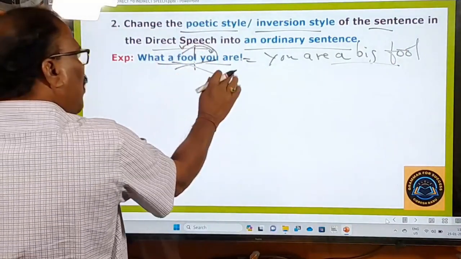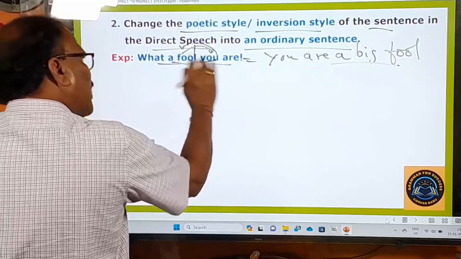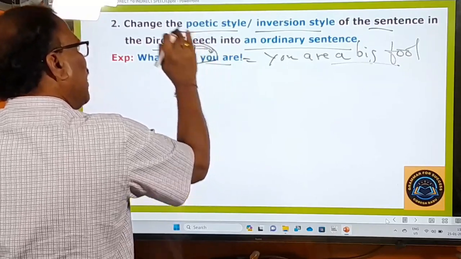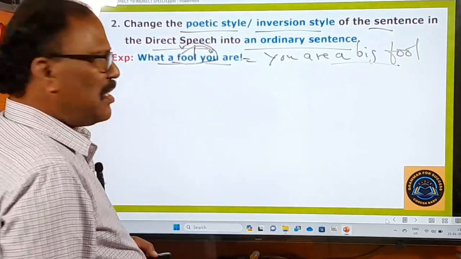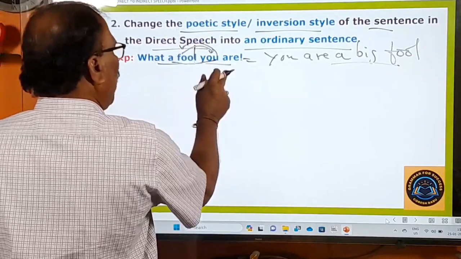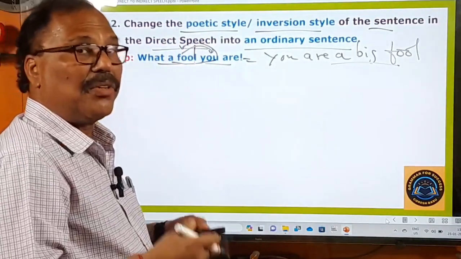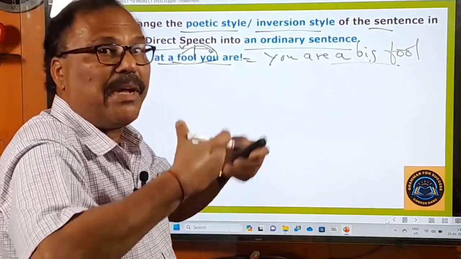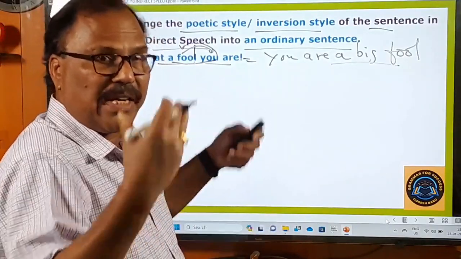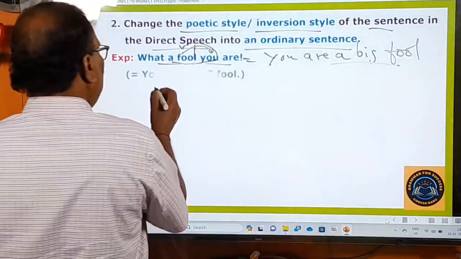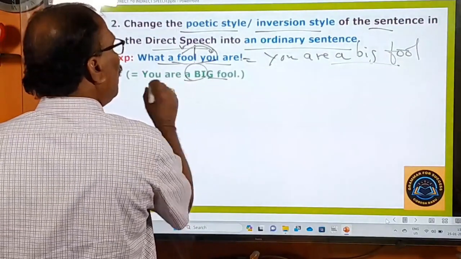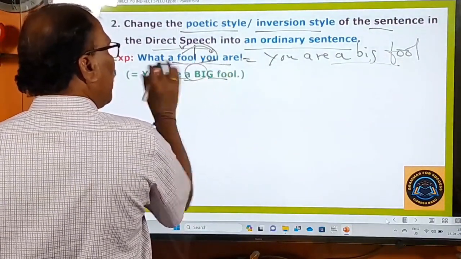So, what a fool you are. That is the poetic style of the sentence in the exclamatory sentence. You don't say what you are a fool. You cannot say that. When you say that, you cannot get that exclamatory feeling or a surprising feeling. Okay, that's why the sentence is you are a big fool. That is the meaning. That is the right sentence.